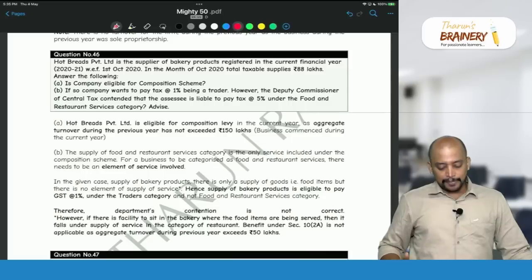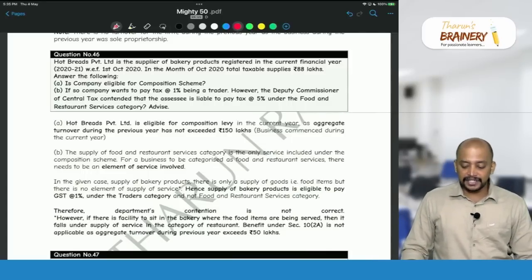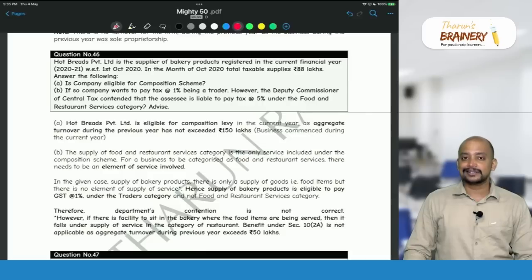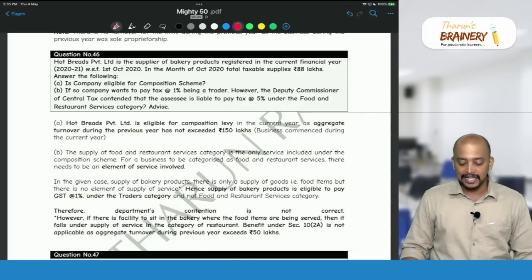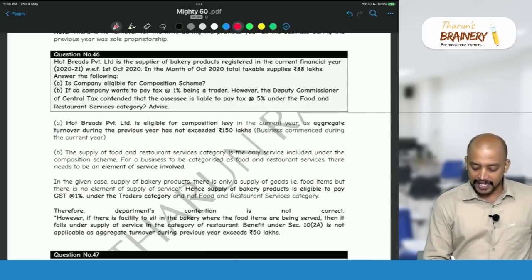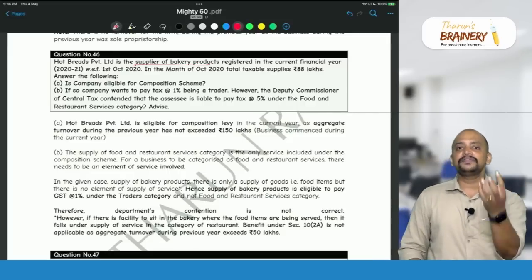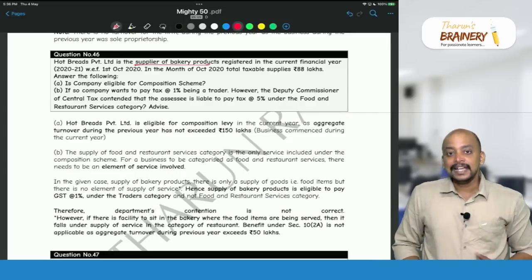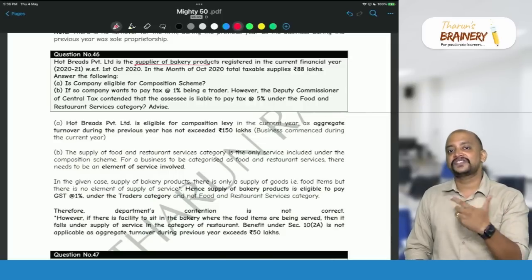If so, the company wants to pay tax at 1% being a trader. However, the deputy commissioner contended that the company is liable to pay tax at 5% under the food and restaurant service category. So it is a supplier of bakery products, and actually we have one dispute here. Is the bakery engaged in supply of goods or supply of service?